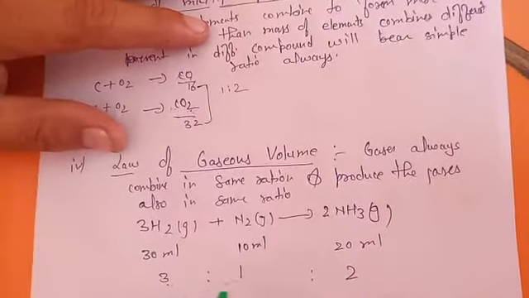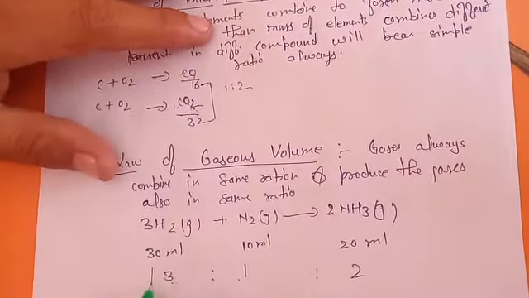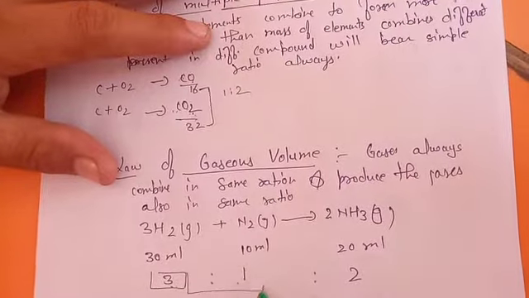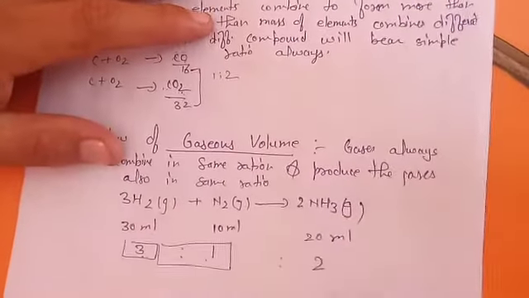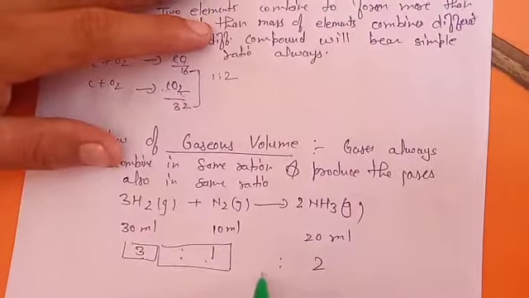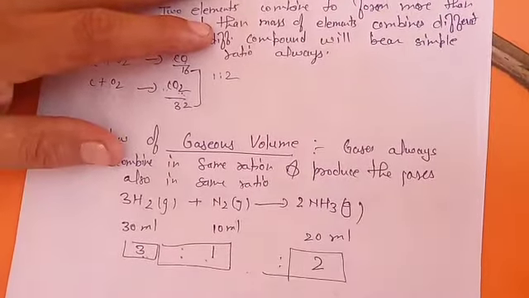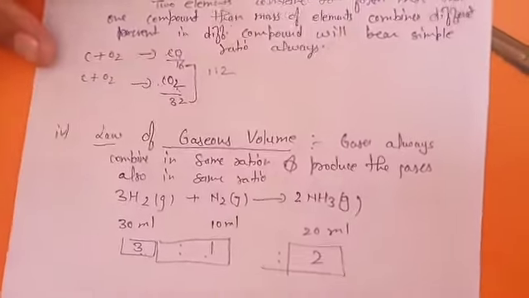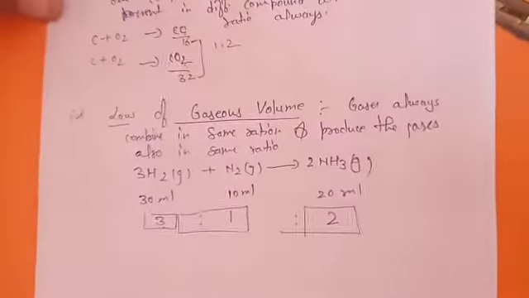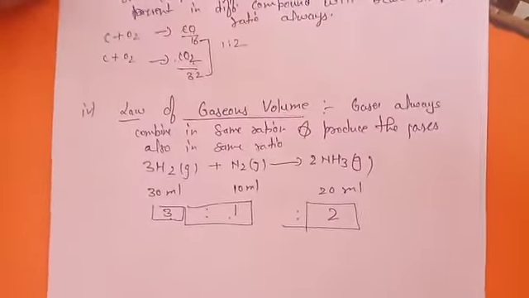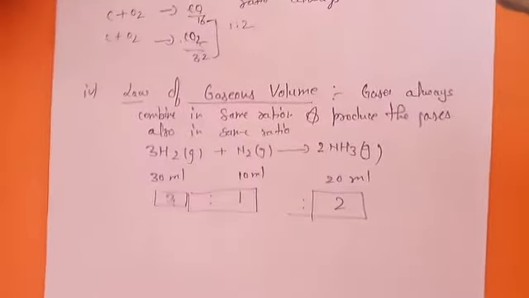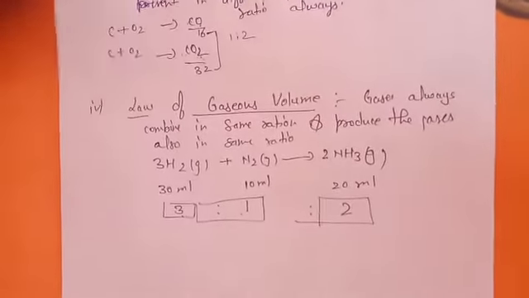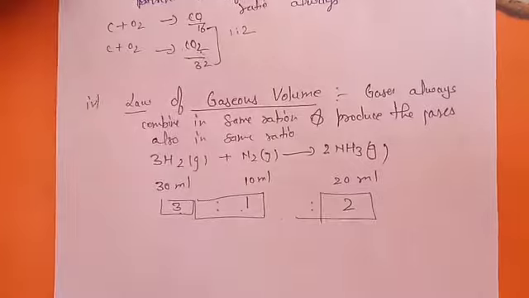So he is saying that this law states that nitrogen and hydrogen always combine in the same ratio wherever you take, and the ammonia manufactured will also be in the same ratio. If you started with 10 ml of nitrogen, obviously your ammonia produced will be 20 ml. That's why the law of gaseous volume states that gases always combine in the same ratio and produce products in the same ratio as shown by the chemical reaction.